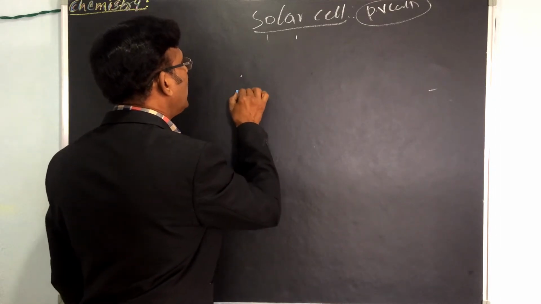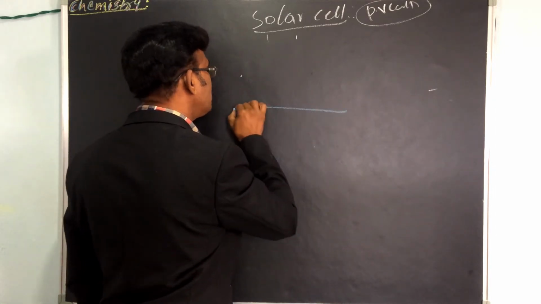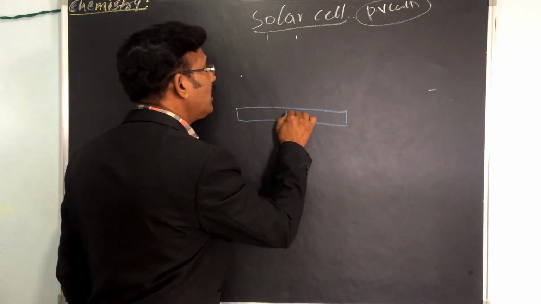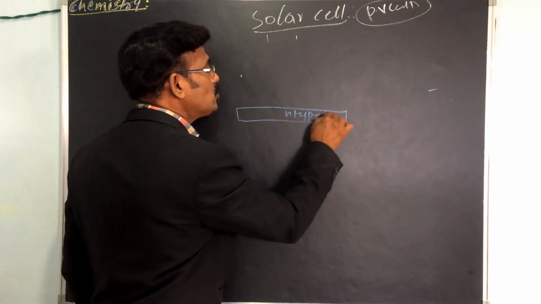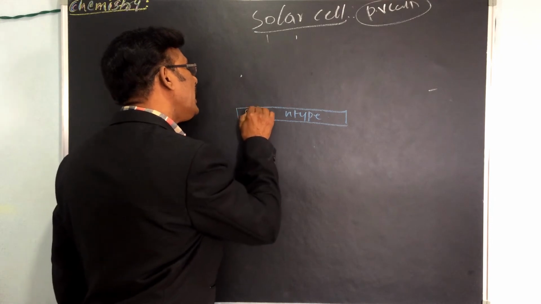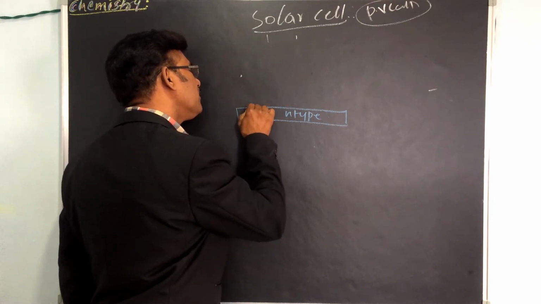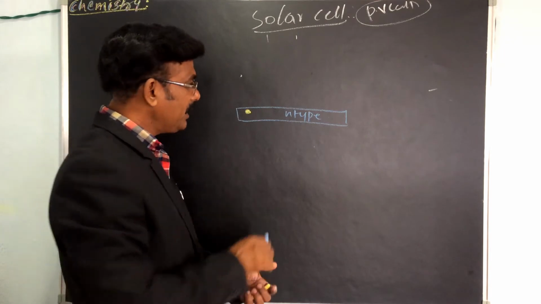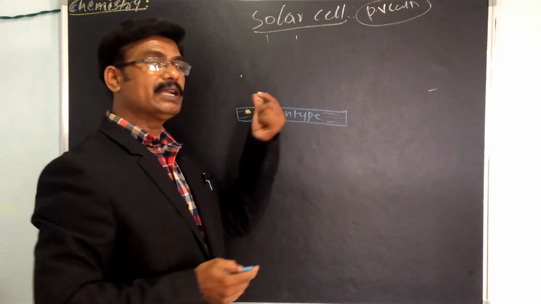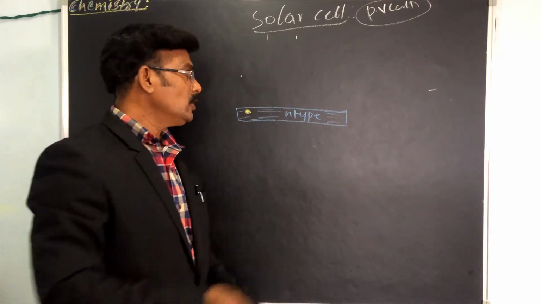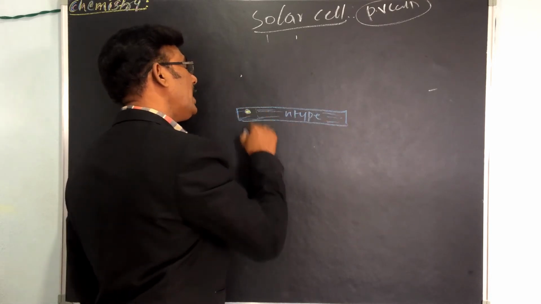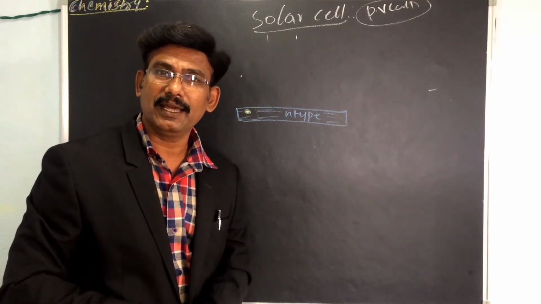First of all, this is a layer, the N-type layer. In this, there are excess electrons. This is the N-type layer. One N-type semiconductor is prepared in the lab, and one layer is coated on a glass, so excess electrons are present here.